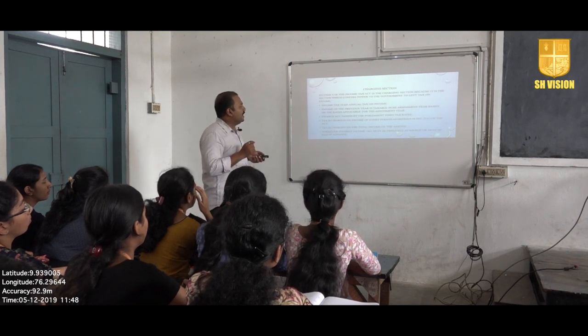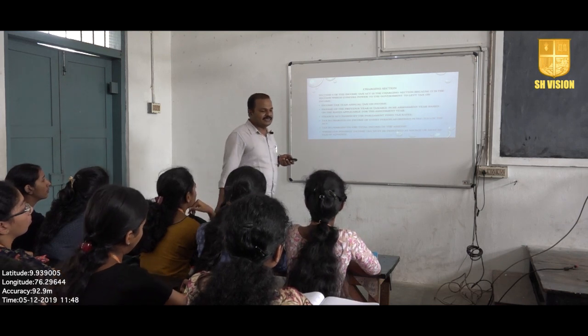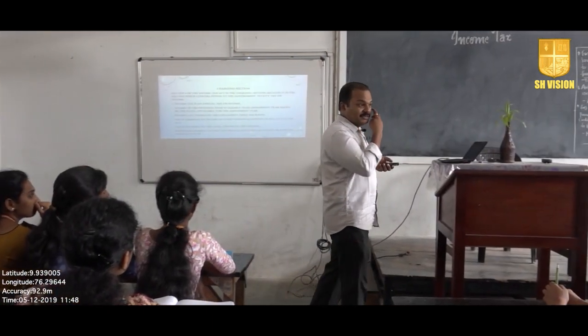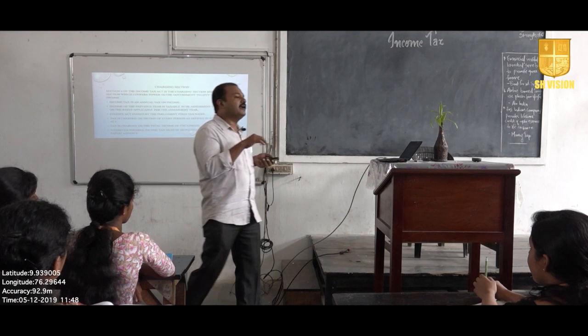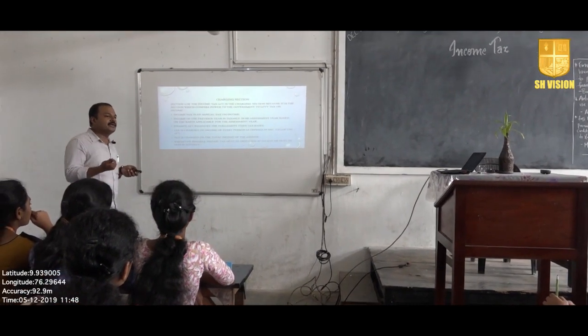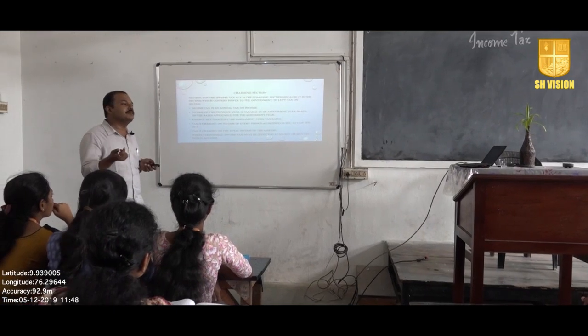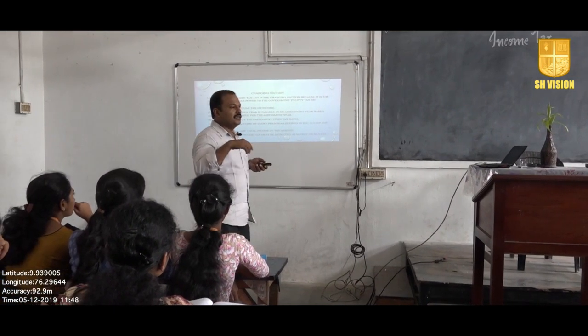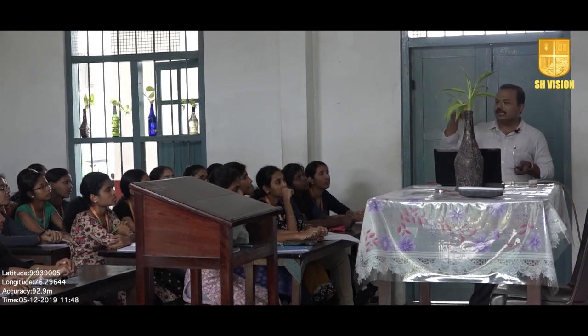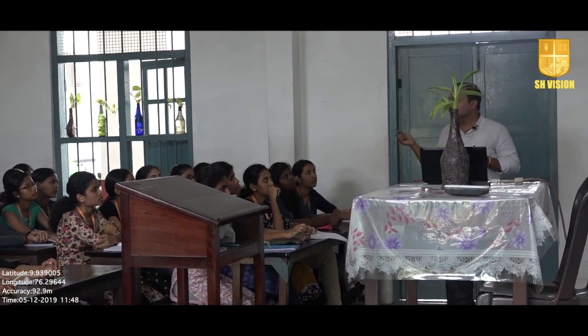And the Finance Act passed by the Parliament fixes the tax rates. Every year you will find changes in the tax rates. As you know, every year the Finance Act is passed by the Parliament while the Finance Minister presents the Union Budget. The Union Budget is presented before the Parliament as a finance bill. What is a finance bill?